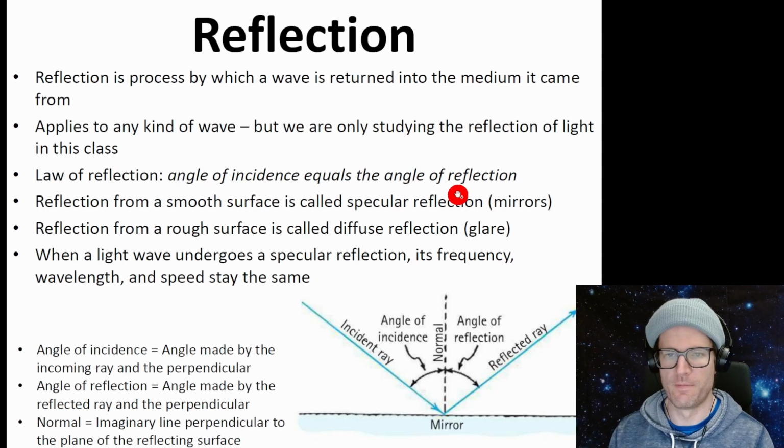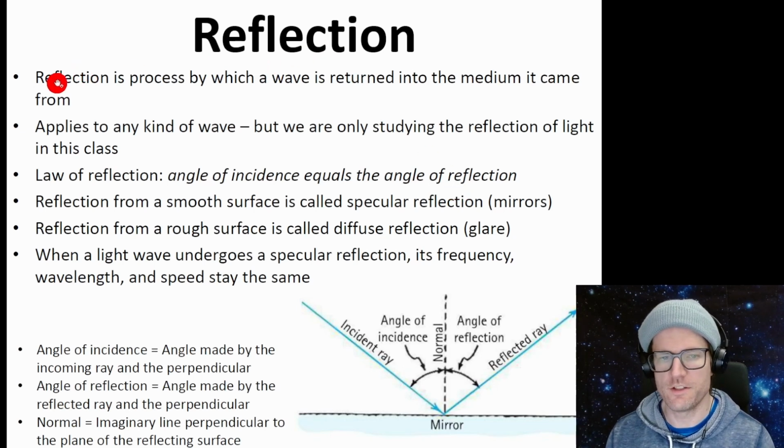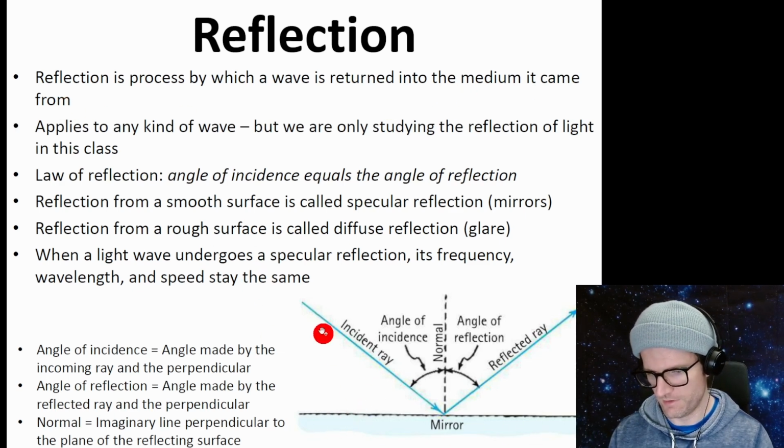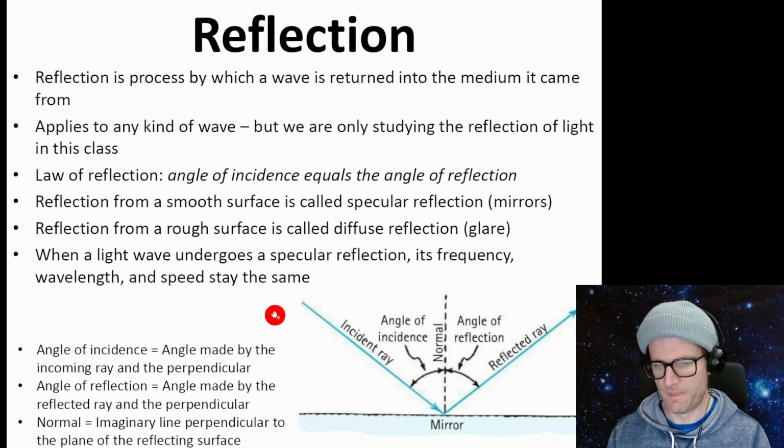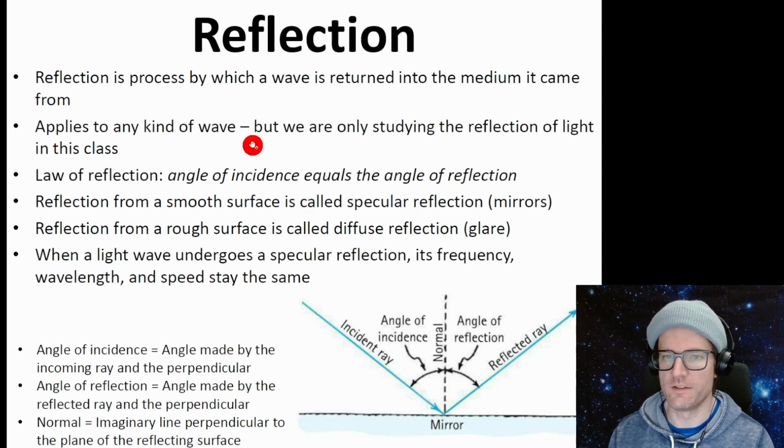Let's get started. Reflection is a process by which a wave is returned into the medium it came from. If we look at this mirror down here, there's light coming in along the incident ray, it bounces right off, and there's a reflected ray. This applies to any kind of wave, so that could be sound or light or anything.